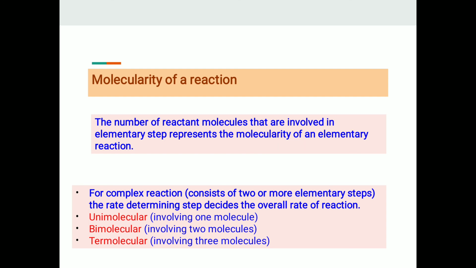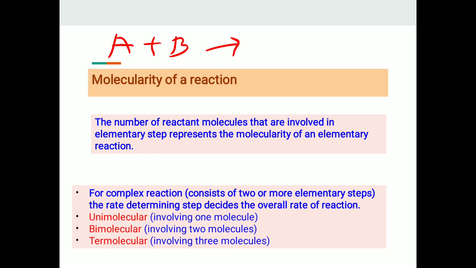Now see the molecularity of a reaction. If you consider the reaction A changes to product, it is observed that only one reacting species is involved, meaning only one molecule of the reactant is involved in the chemical reaction. Hence its molecularity will be 1. Suppose we have two reacting species, A plus B gives the product. Its molecularity will be 2.